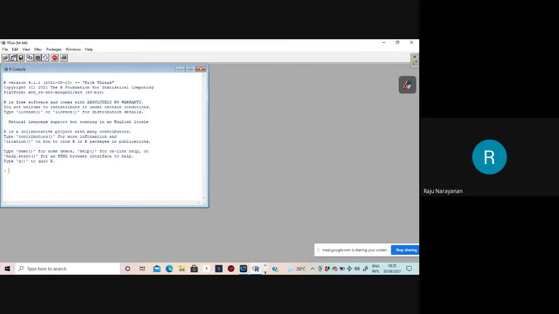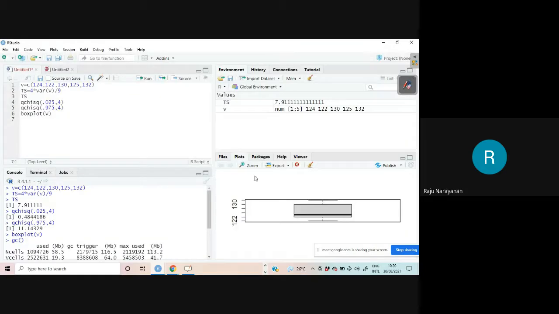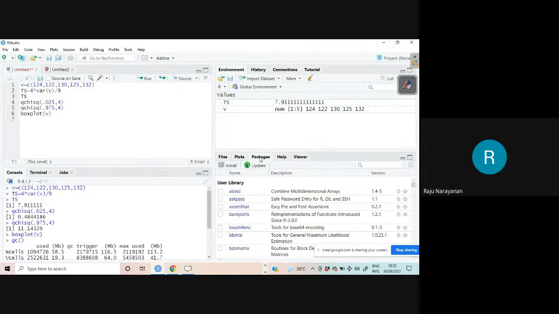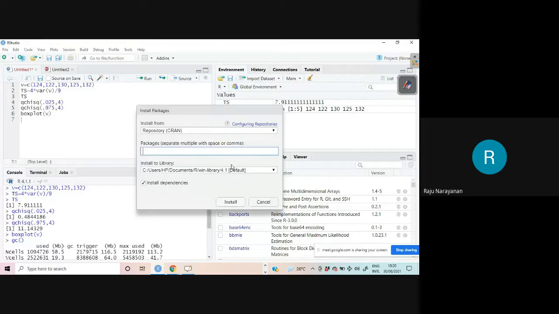Now we can use that. Packages: how to install a package? Click on install, and type the name of the package.